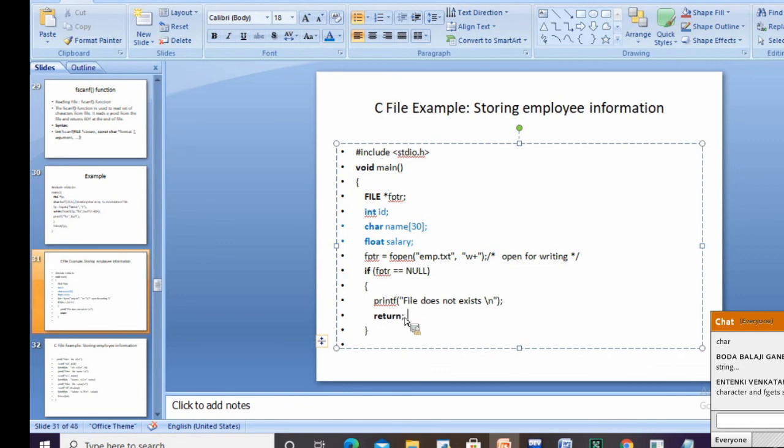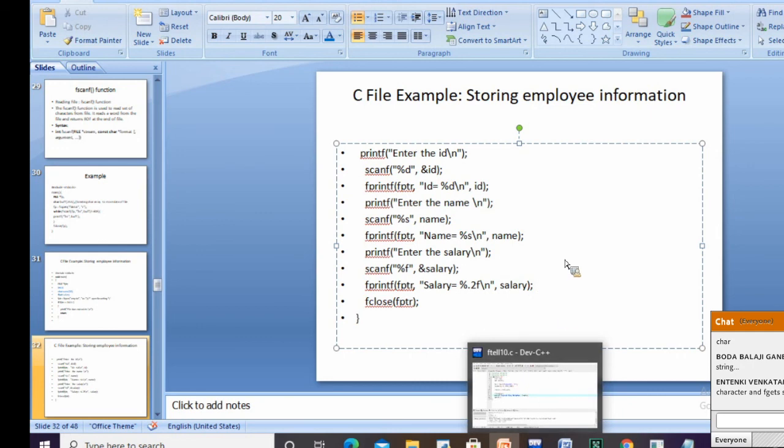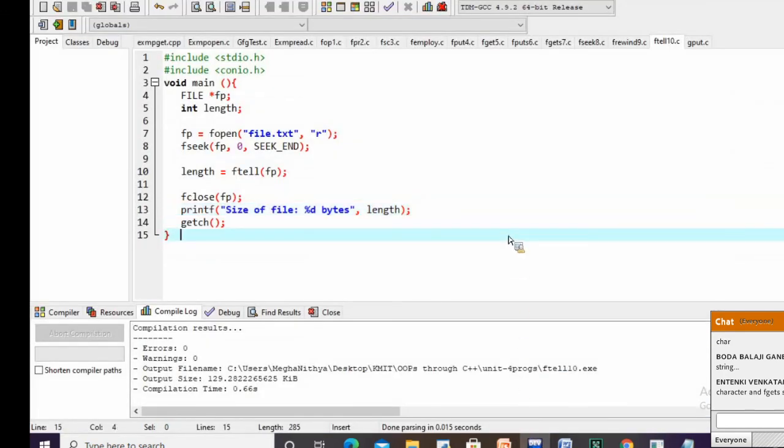Okay, then I'm trying to read the content from the keyboard by using the scanf function. The same I'm trying to write into the file by using the fprintf function. Then next, employee name I'm reading from the keyboard and writing that onto the console. Then employee salary I'm reading from the keyboard and writing that onto the file. Is this example clear to you all? Okay, we'll see that example also.